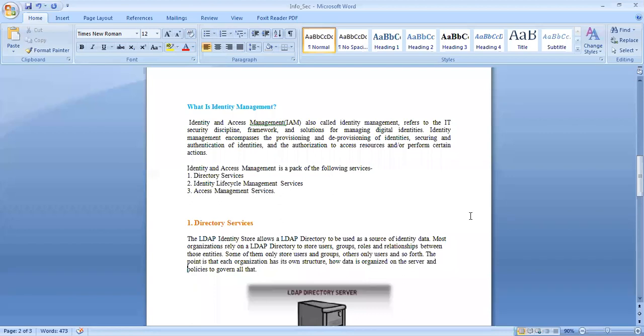Access and user are two vital IAM concepts. I will refer to identity and access management as IAM.